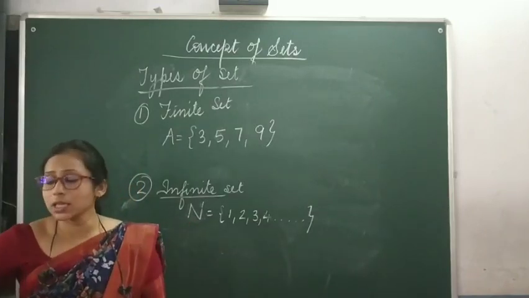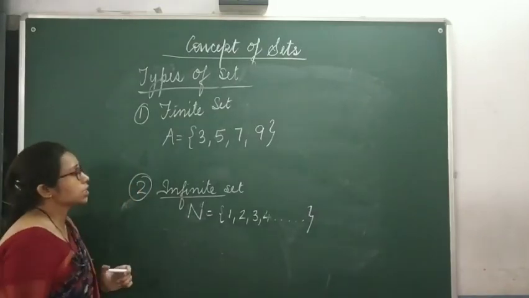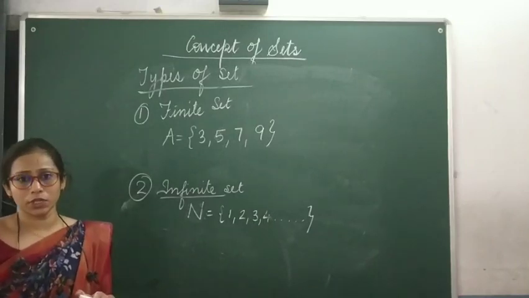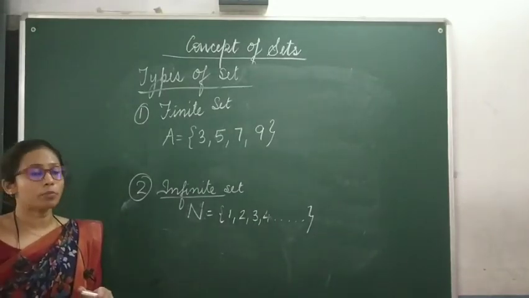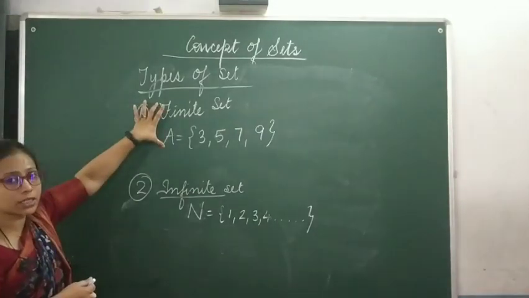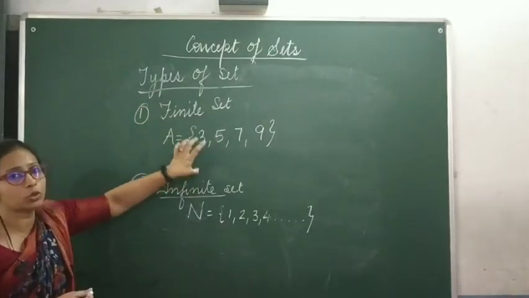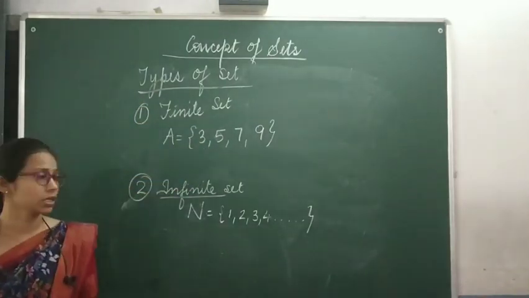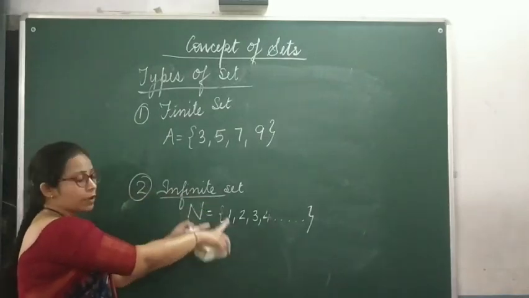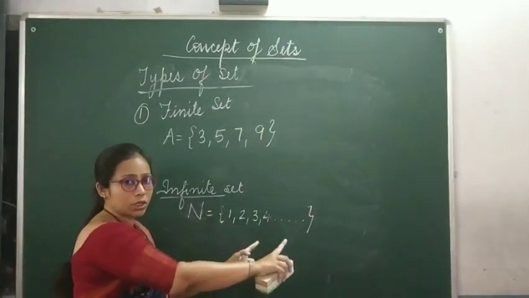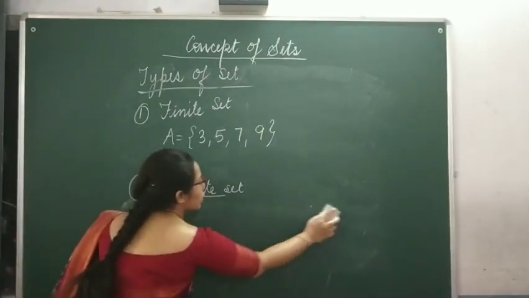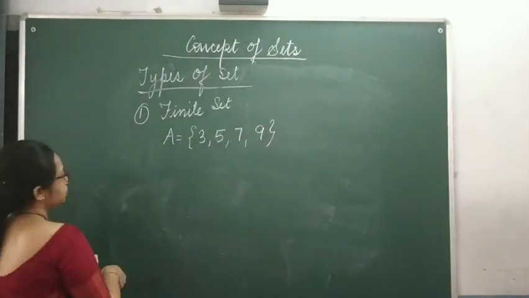Now, there exists one more thing, which is cardinal number of set. Because I have told you finite set over here, so here only I am going to tell you what is cardinal number of a set. In case of infinite set, you cannot count the elements. Now let's talk about cardinal number of a set.